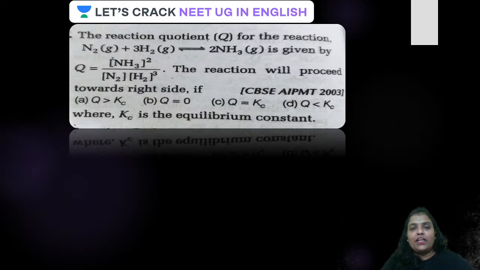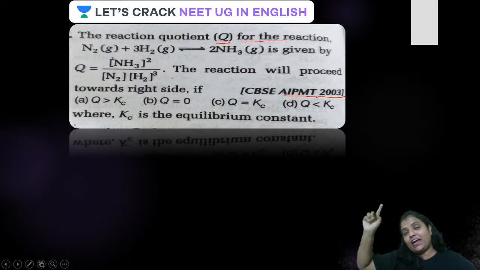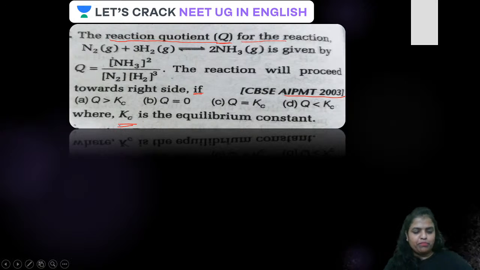Have a look at the next question, guys. The reaction quotient Q for the reaction was asked in AIPMT 2003, and once upon a time, a question asked in AIPMT can be a question of NEET now. The reaction is N2 plus 3H2 giving 2 moles of ammonia, and Q is given by concentration of product upon reactant. The reaction will proceed towards the right side in which condition, where Q is the reaction quotient, whereas Kc is the equilibrium constant.